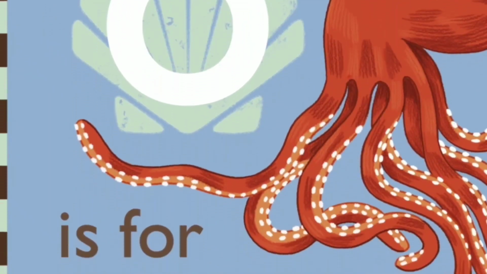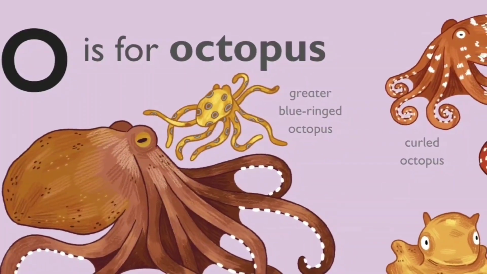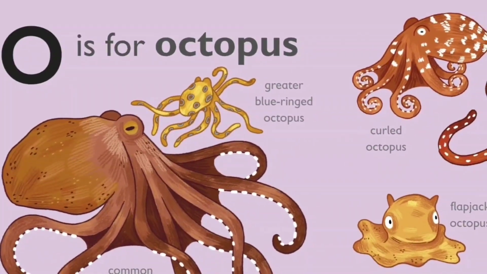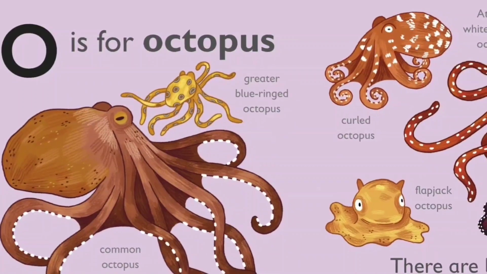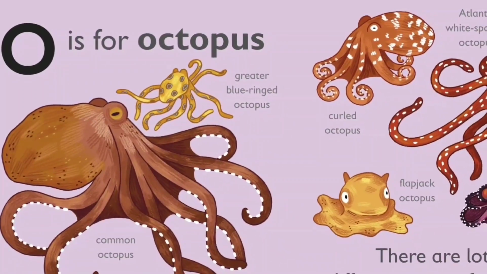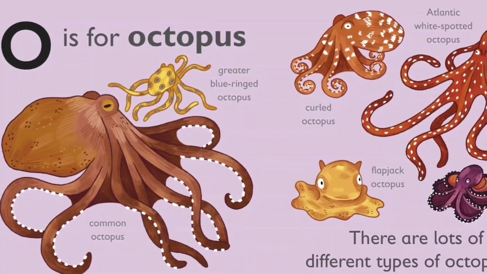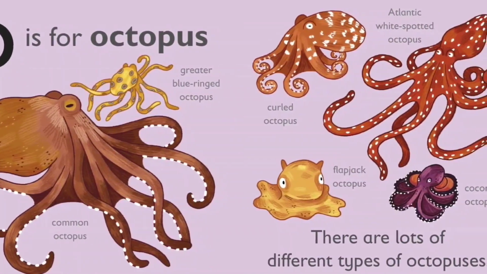O is for octopus. O is for octopus. There are lots of different types of octopuses. Greater blue-ringed octopus, common octopus, curled octopus, flapjack octopus, Atlantic white-spotted octopus, coconut octopus.